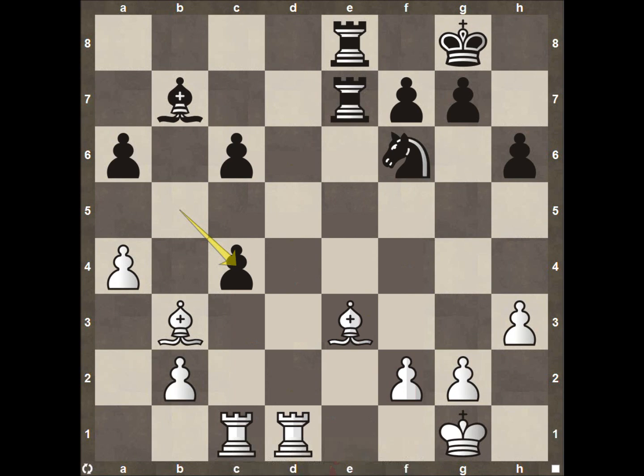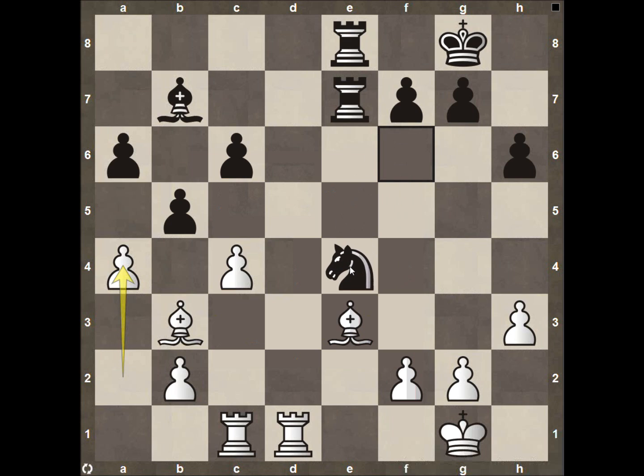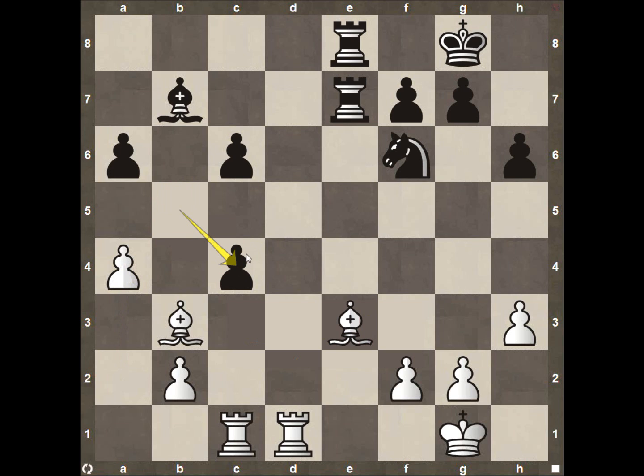I think this is probably a pretty bad move. He had some other options. Knight here to e4. Definitely centralizing his knight, opening up a lot of possibilities for black. Again, does not want to give up the fact that he has these pawns connected right here. All of a sudden, if he plays pawn to c4, he gives up everything that we kind of talked about. So I feel like this is definitely a bad move from black. Definitely is the opportunity that Anand has been waiting for. So it really just depends on how both sides can execute from here.